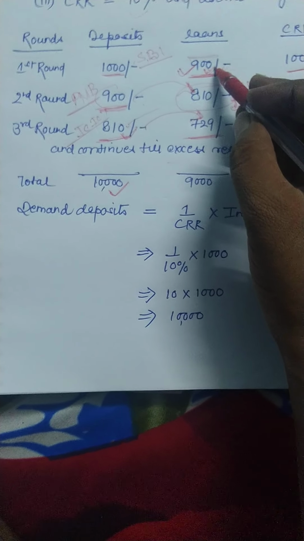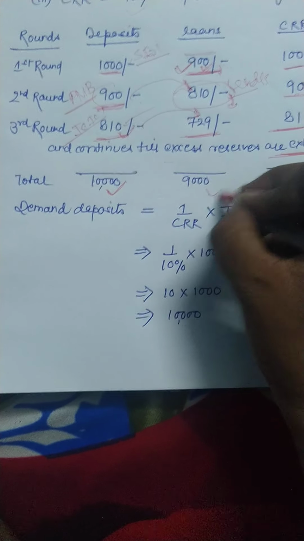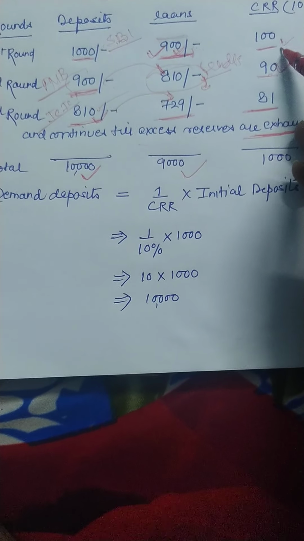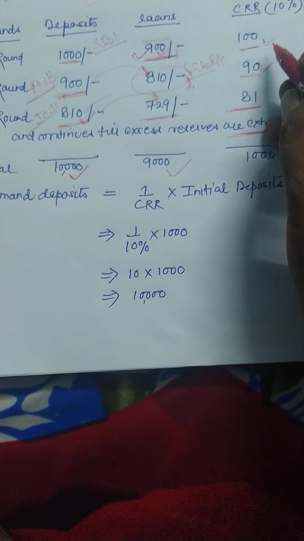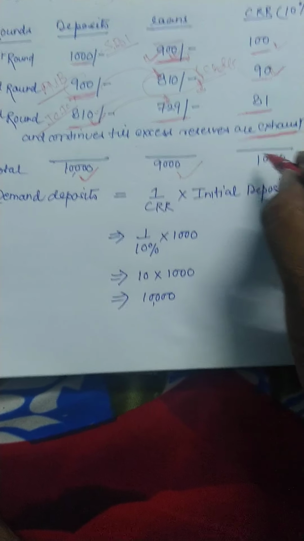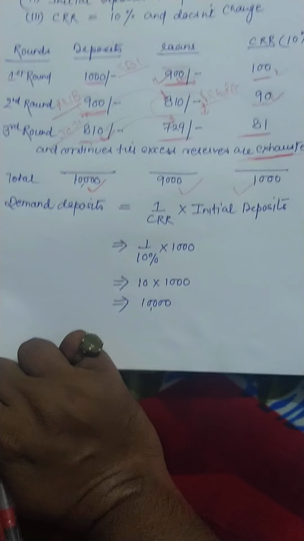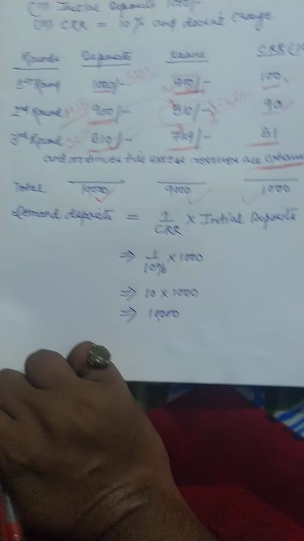The initial loan is 900, but the total loans are 9,000, and the CRR reserve is basically 100, but now it is 1000. So how is this happening? This is happening due to the credit multiplier system of the commercial banks.